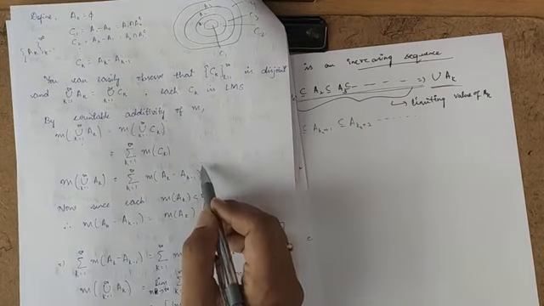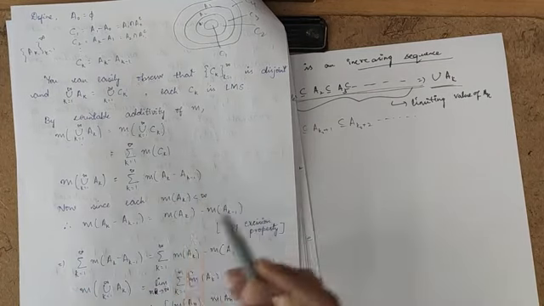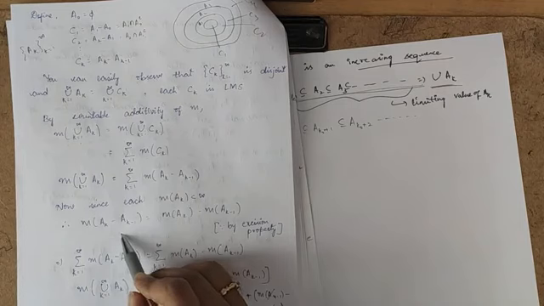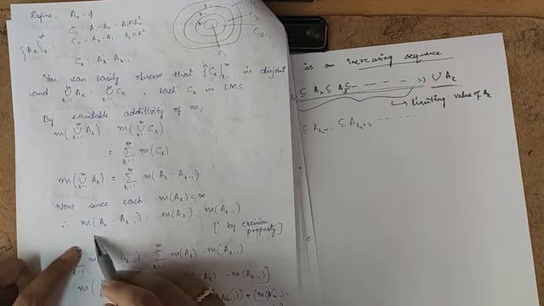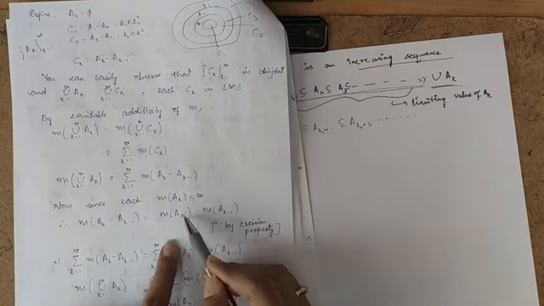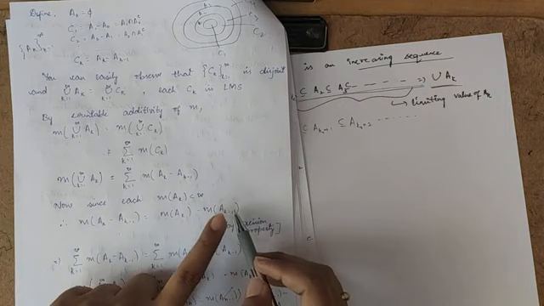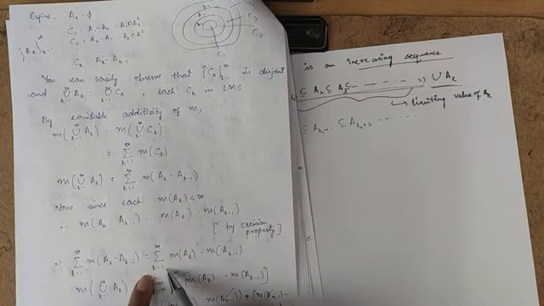So I should check what this will give. I'm taking the measure of Ak minus A(k-1) using the excision property. You can check this in your notes. I have proved this theorem. So using that property, this will be equal to the measure of Ak minus the measure of A(k-1). Just substitute this value here and take the summation.